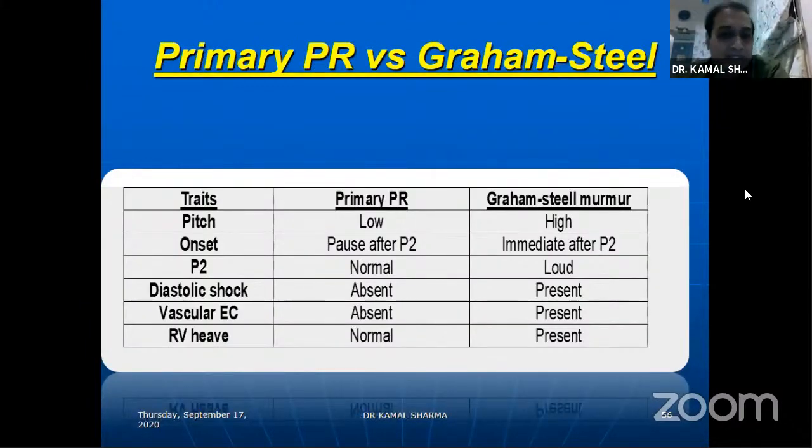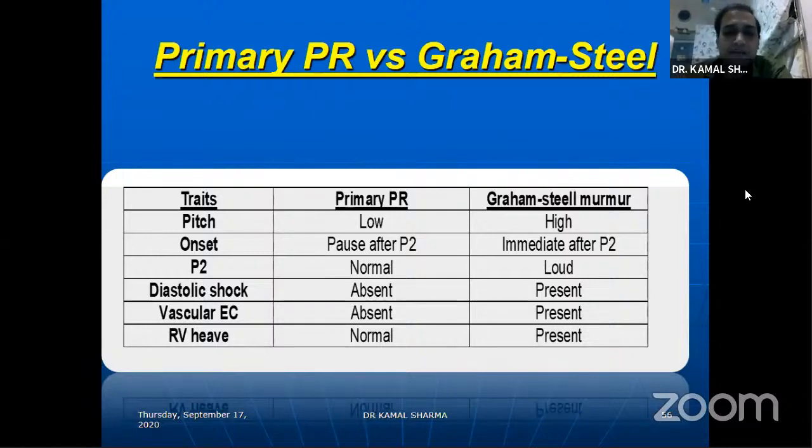Primary PR versus Graham Steell murmur. The Graham Steell murmur you need to know because that's one of the important signs of PAH. The very classical finding is that it starts immediately after the second heart sound because of high pressure. So it's a high-pitched murmur that starts immediately after P2. There is no pause between the murmur and the second heart sound. And the P2 is loud. These three features will tell you that you're dealing with a Graham Steell murmur, and it's not a primary PR murmur.